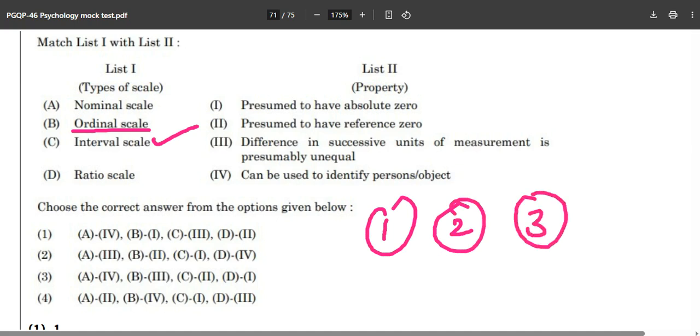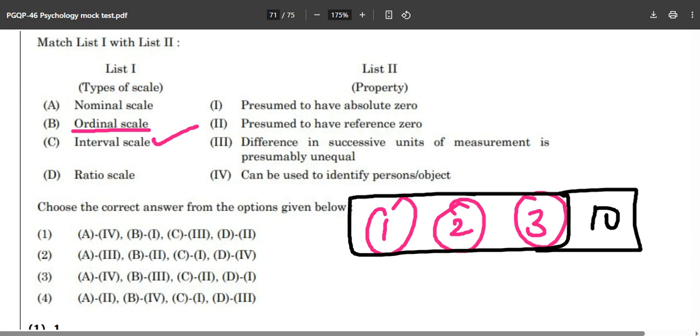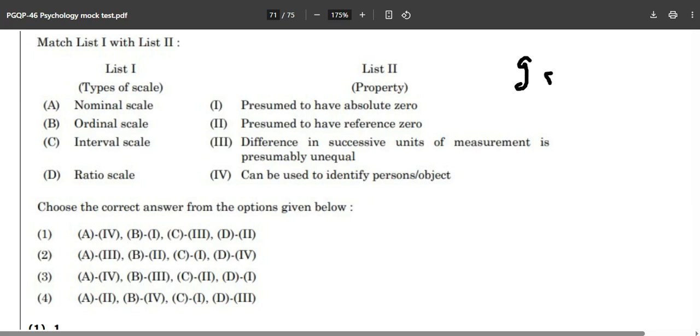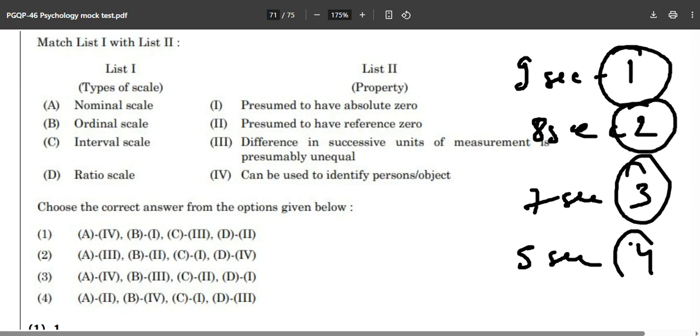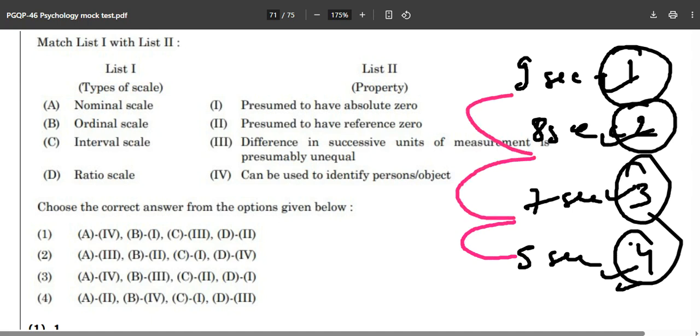Let's suppose 10 people are running, and you just mark the ranks: this is the first runner, this is the second runner, third runner-up, fourth runner. But as you can see, units of measurement are presumably unequal only in the ordinal scale.